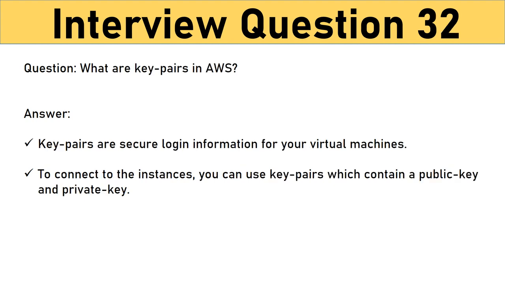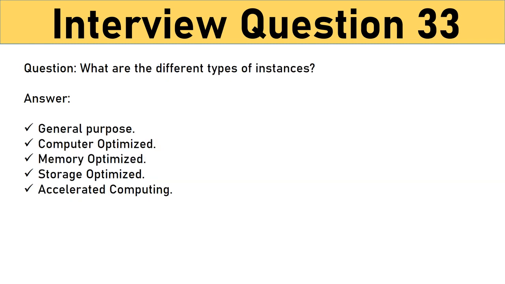Question: what are key pairs in AWS? Key pairs are secure login information for your virtual machines. To connect to the instances, you can use key pairs which contain a public key and private key. Question: what are the different types of instances? Following are the types of instances: general purpose, compute optimized, memory optimized, storage optimized, accelerated computing.